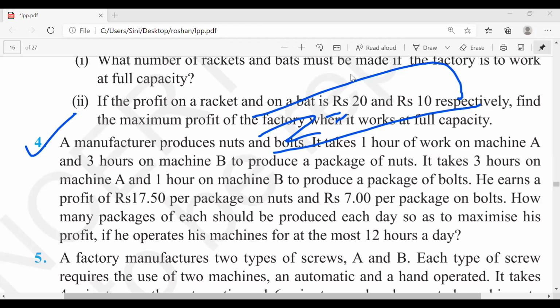If anyone does not know, please message me that also. Okay. Z value in fourth question.